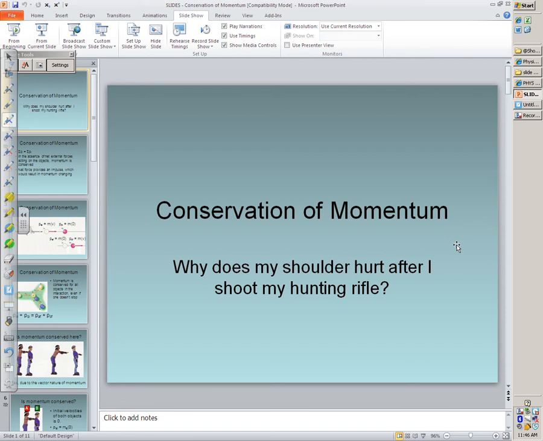Conservation of momentum. First, conservation is not a concept that is new to you. When we talk about things being conserved, what has to be true? When we talk about conservation of something, it has to stay the same, right? So, by definition,